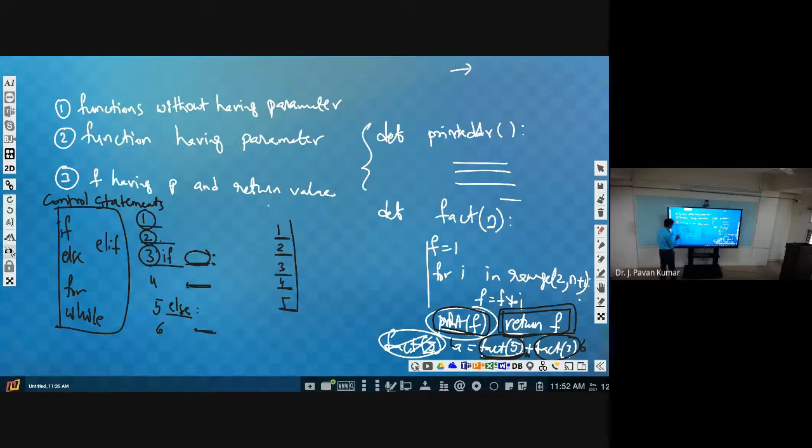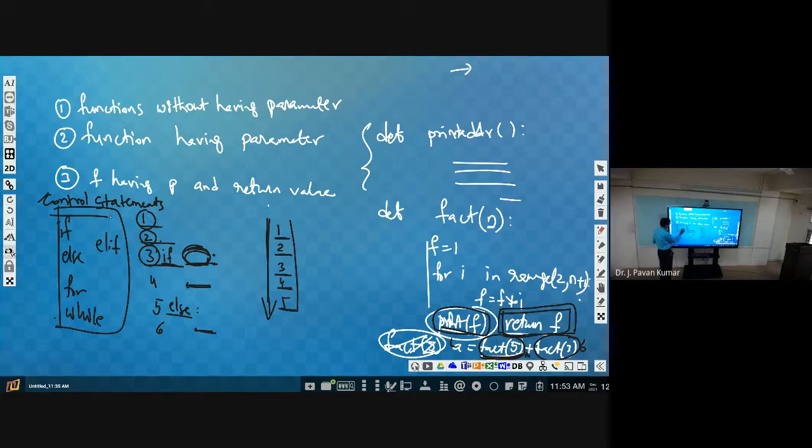So why we call these control statements is that based upon this condition outcome, control is decided, from here to the fourth statement or the fifth statement, based upon this if outcome. Otherwise, sequentially 1, 2, 3, 4 only, control will transfer. But as these statements control that sequential execution, they alter the sequence of execution. That's why these are called control statements.